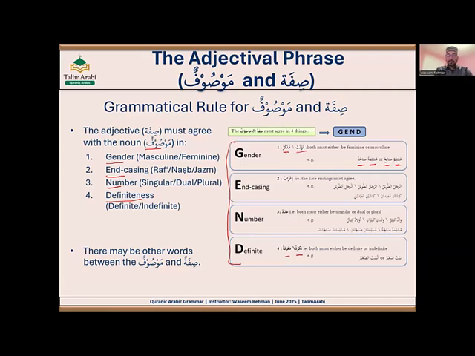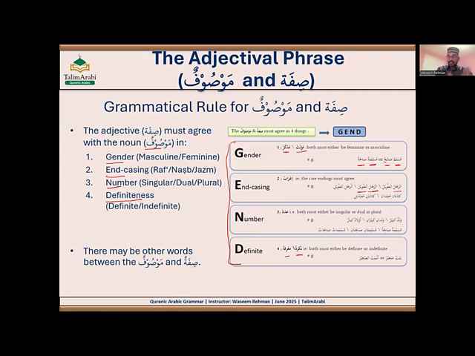Let's say we talk about encasing: ar-rajulu at-tawilu. Ar-rajulu is in rafa status because of the dhamma, so at-tawilu should be in rafa status as well. Ar-rajulu at-tawilu, the tall man. Now ar-rajula at-tawila. If ar-rajula is in nasab status, at-tawila must be in nasab status as well.